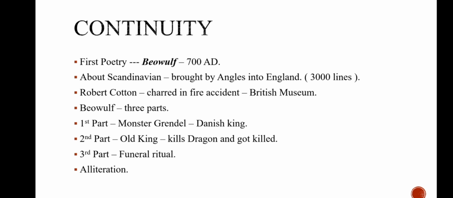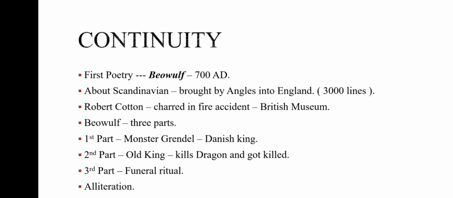The content or theme of Beowulf is about Scandinavia, but it was brought into England by Angles. Beowulf consists of 3000 lines. The first poem was maintained by Robert Cotton. But in the course of time, the book Beowulf was charred in a fire accident. So the uncharred pages of Beowulf were then kept in the British Museum.